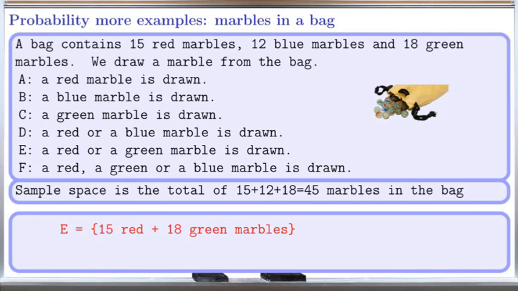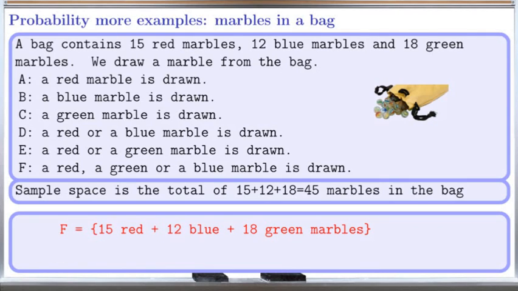Event E is that a red or green marble is drawn, 15 red and 18 green. This event contains possible outcomes of any of the 15 red marbles and 18 green marbles. The probability of E equals the size of E over the size of the sample space. The size of E is 33 and the size of our sample space is 45. So 33 over 45 is also equal to 11 over 15.